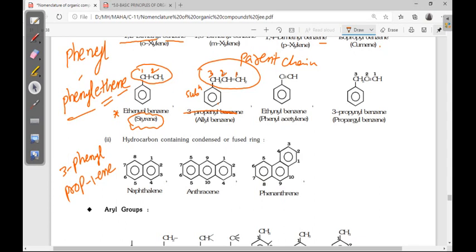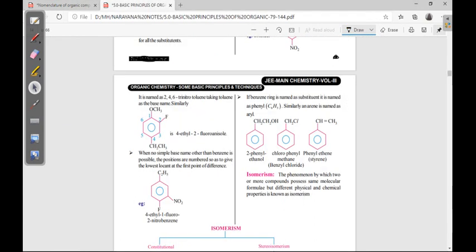Next, you can see some more examples from this. Phenylethene. Okay, here 1, 2. In any material, so many mistakes are there. Phenylethene. The common name is styrene. You can see.